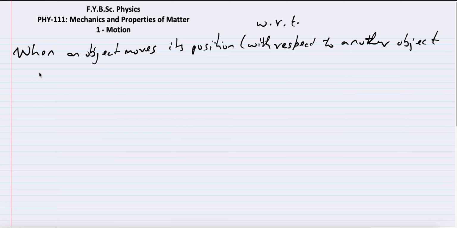Is changing with time. So whenever an object moves, its position with respect to another object changes with time. Alright, so briefly, we have discussed a little bit about motion. Now let us start with a very important topic, that is types of motion.